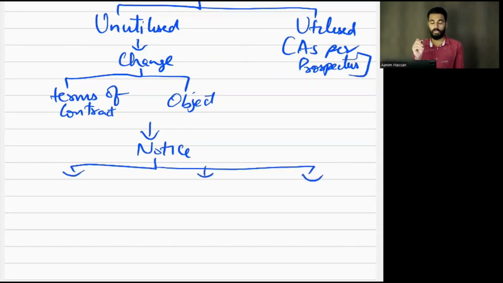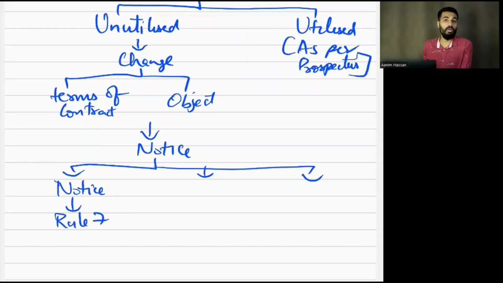One is an individual notice. This notice we saw in Rule 7, so please concentrate. We saw in Rule 7 what details have to be mentioned in the notice. Along with this notice, the following should be given.